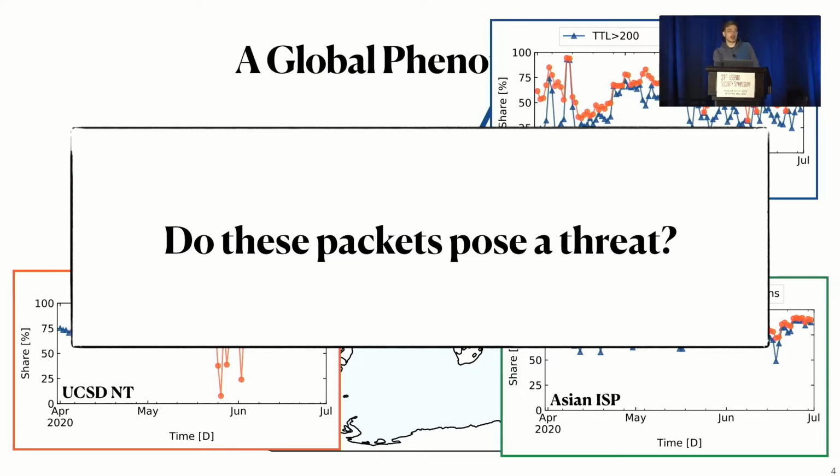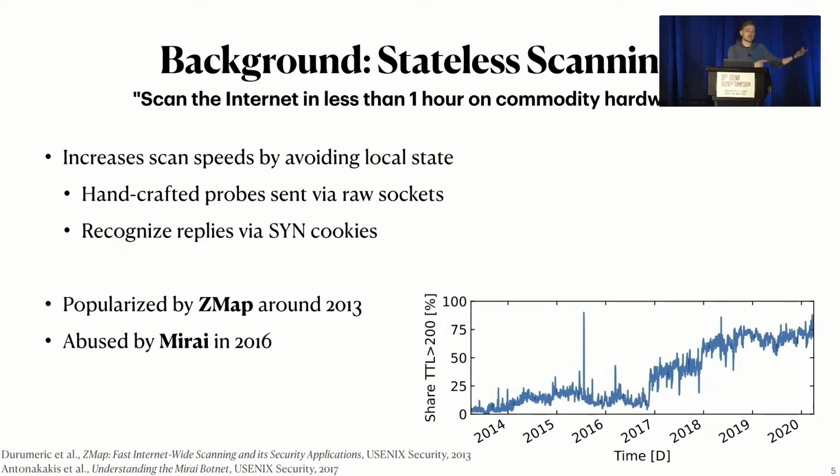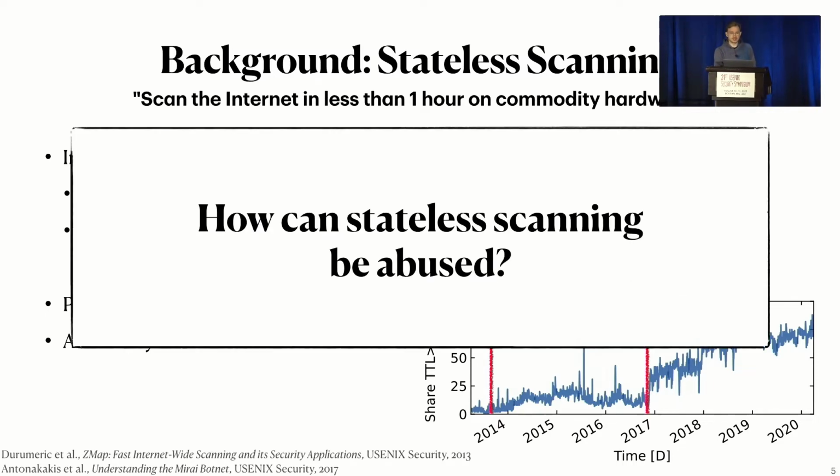For that, I want to introduce some background on stateless scanning. Stateless scanning allows you to scan the internet in less than 1 hour on commodity hardware. The idea is to increase scan speeds by avoiding local state. Instead, handcrafted probes are sent via raw sockets, and replies can be recognized via SYN cookies. This was first popularized by ZMap around 2013, and then later abused by Mirai in 2016. If we come back to our original graph, we can see that the rises coincide with this. Around 2013, ZMap created the first rise, and then later Mirai correlates with the second rise in irregular TCP SYNs.